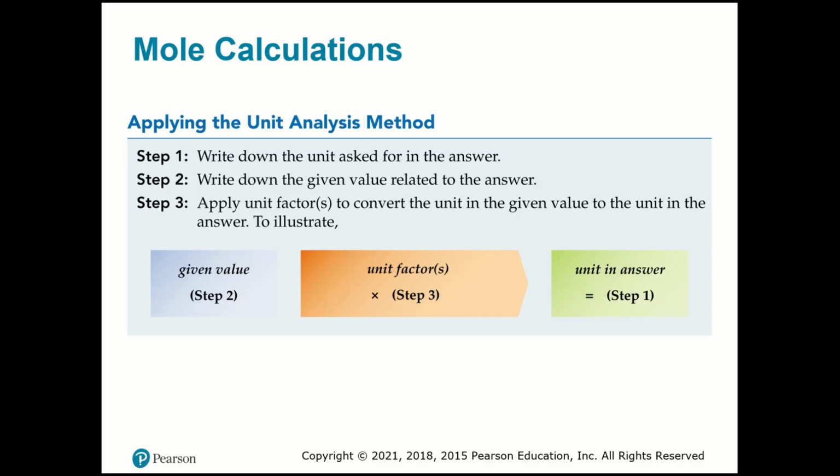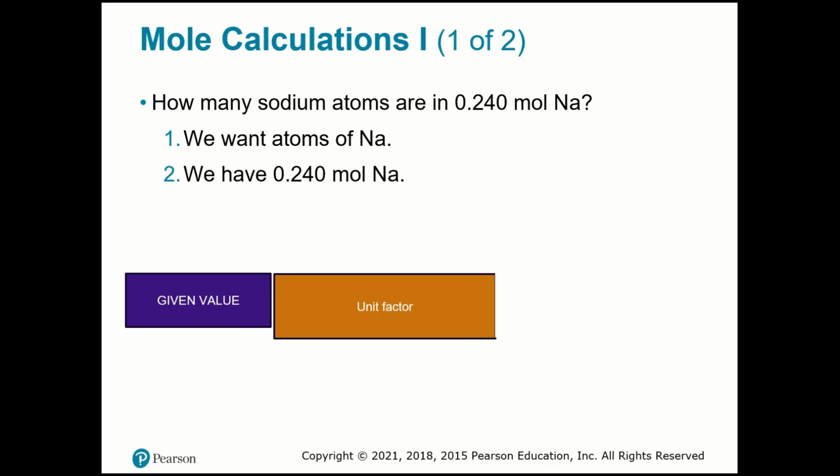And we're going to use the Avogadro number, that you know already, as a unit factor. We're going to apply the unit analysis method. So let's go to an example. Here it's asking how many sodium atoms are in 0.240 moles of sodium. You know that 1 mole of any substance is 6.02 times 10^23 whatever unit.